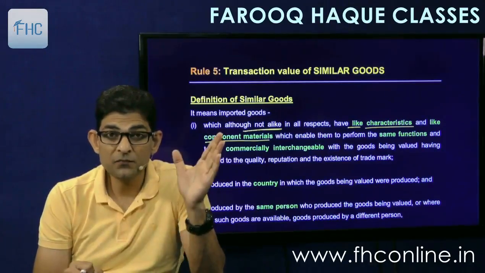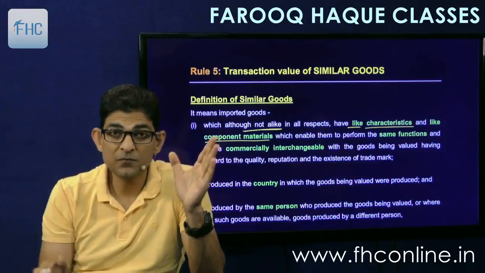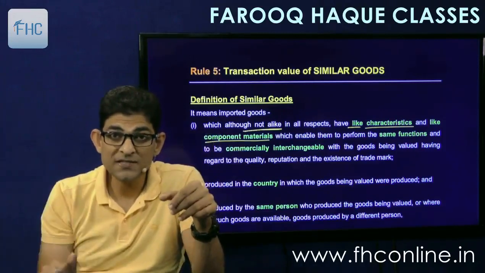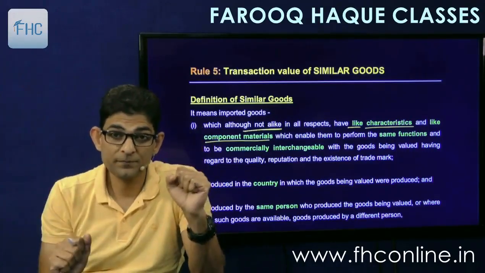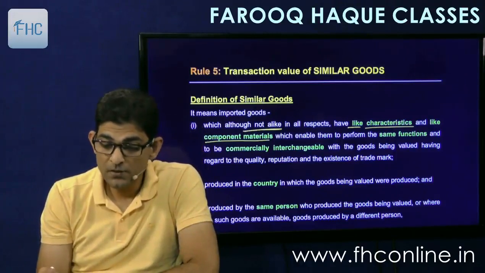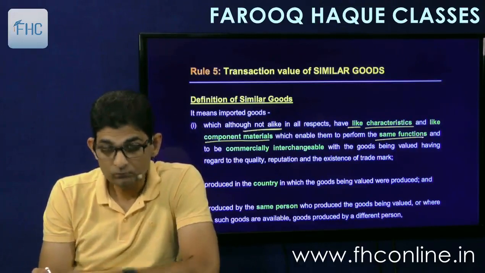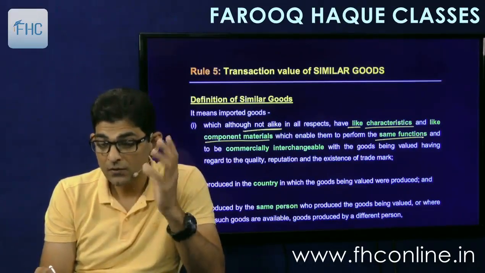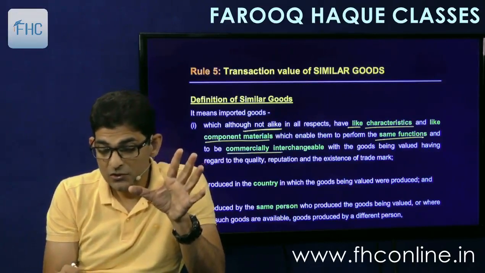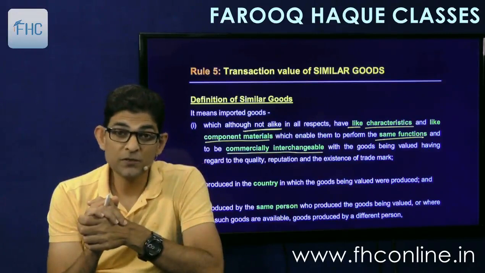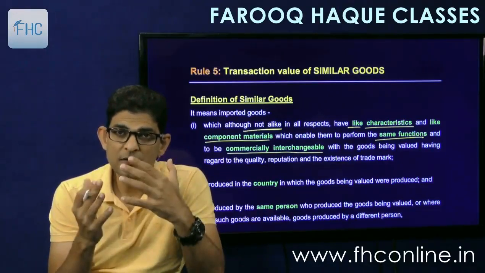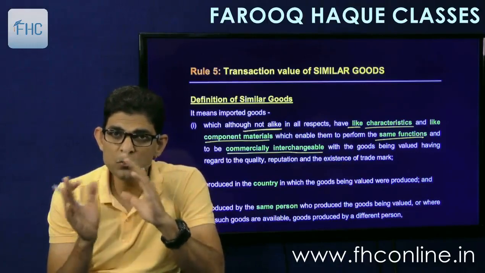Like this is a flat screen 56-inch TV, that should also be a flat screen 56-inch TV. If this is LED, that should also be LED. If this is LCD, that should also be LCD. The component should be the same. Characteristics and components have to be the same, which enable them to perform the same functions. So this is the functionality test. Functions should be the same and they should be commercially interchangeable. These are all important words. You have to remember. Commercially interchangeable means in the industry one can be used for the other and the other can be used for the first.